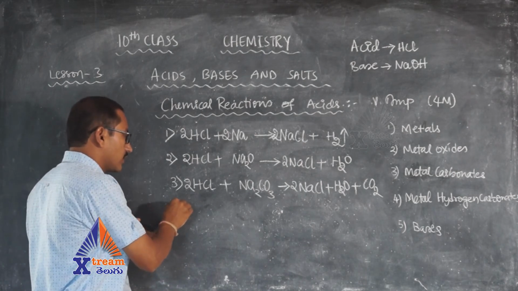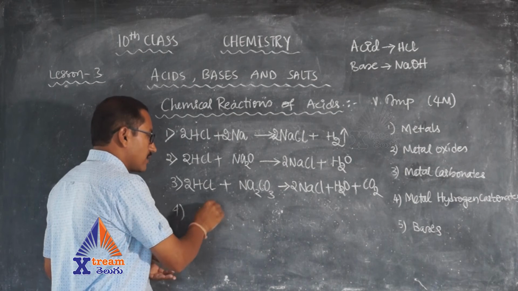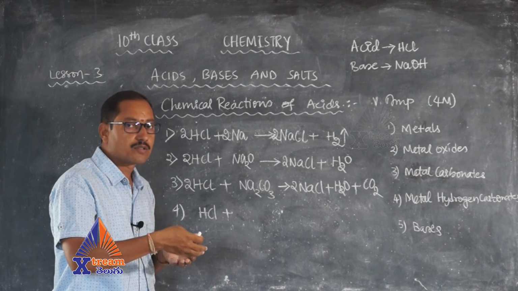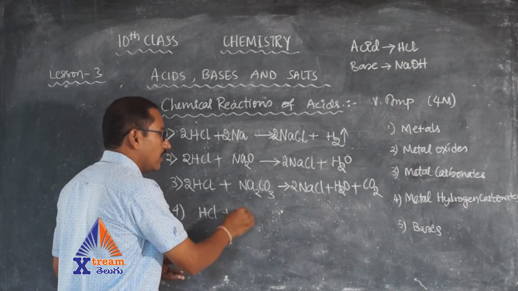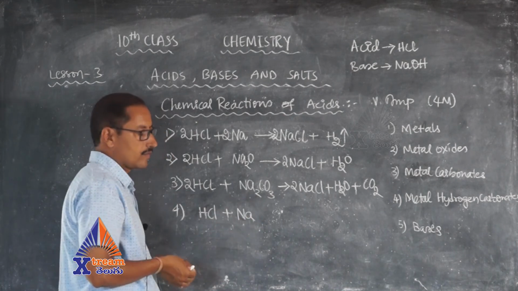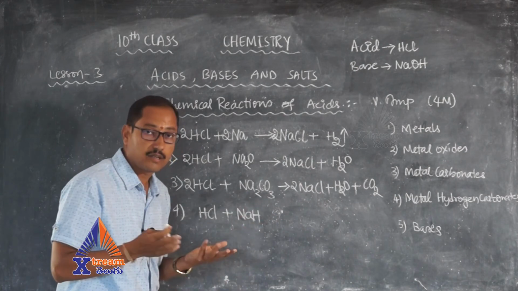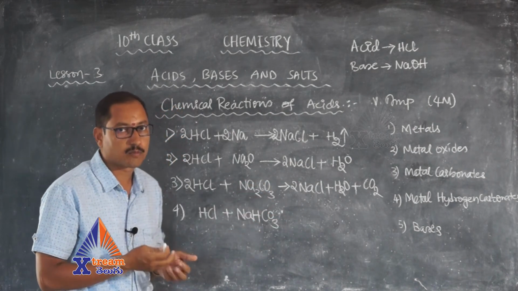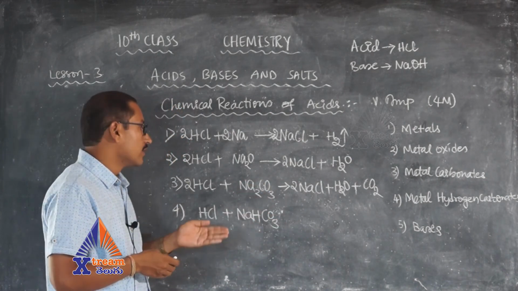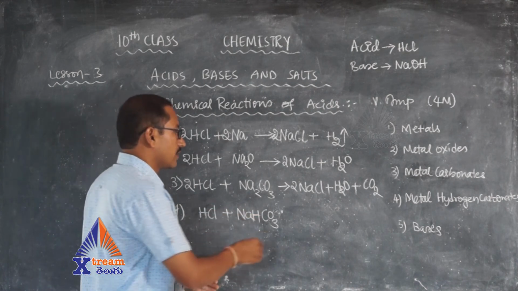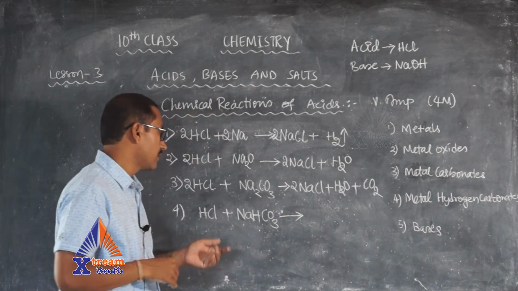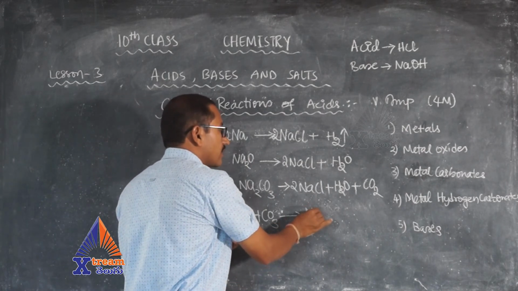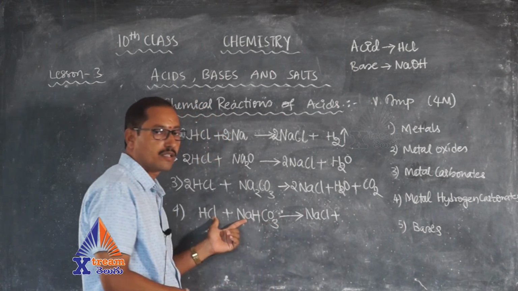So, fourth example, acids, HCl, react with metal hydrogen carbonate. Metal, Na is a metal, hydrogen, H is hydrogen, CO3 is nothing but carbonate ion. So, metal hydrogen carbonate gives us here 1 Cl reacting with 1 Na to give us NaCl, which is nothing but salt.